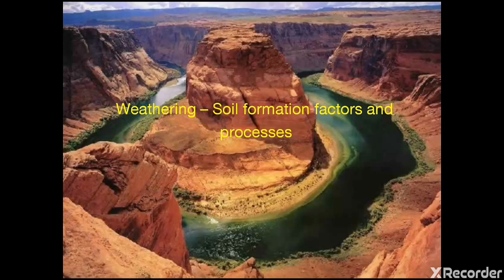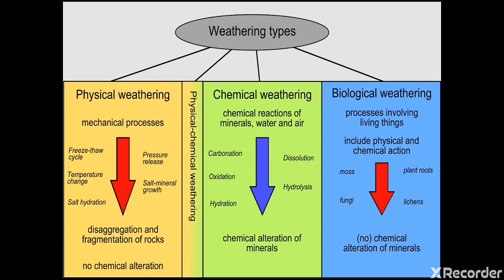In this lesson we are going to see about weathering. There are three different kinds of weathering, friends. One is physical weathering, chemical weathering and biological weathering. The process in physical weathering is disintegration, and in chemical weathering it is a decomposition process, and the combination of both disintegration and decomposition forms biological weathering.